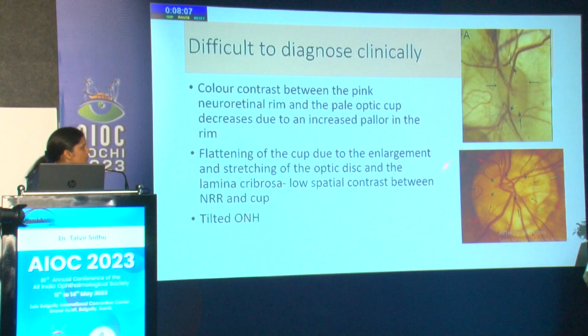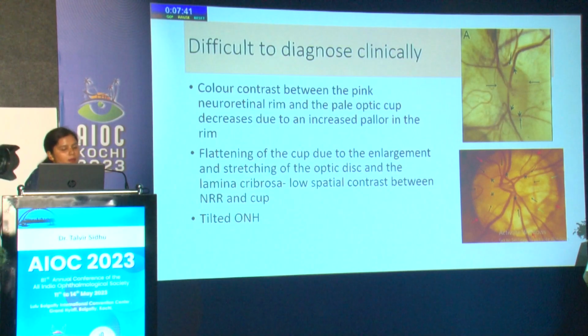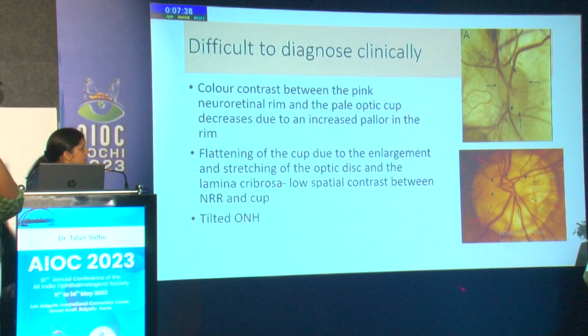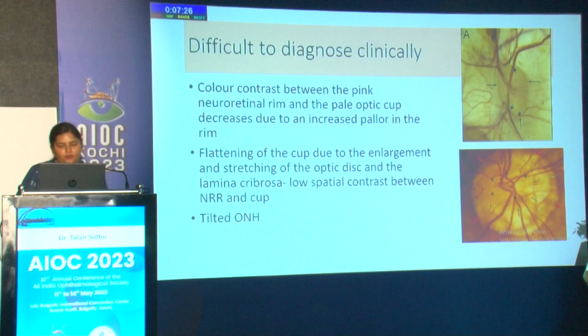But similarly, in the lower picture, there is a large peripapillary atrophy and the optic nerve is lost somewhere within. The black arrows are marking the optic nerve head margins, and because of the stretching of the optic nerve head, it is difficult to ascertain where the cup is and where the neuroretinal rim is. We can see that the vessels are bending right about here at the thick arrows. That is how we can sometimes ascertain the cup margin. Also in these discs, sometimes the circle of Zinn-Haller actually comes outside of the optic nerve margins, which can lead to a compromised blood supply, and there is a large gamma zone of peripapillary atrophy.